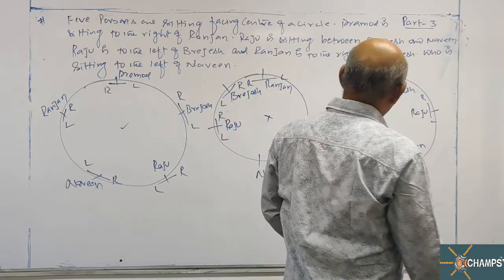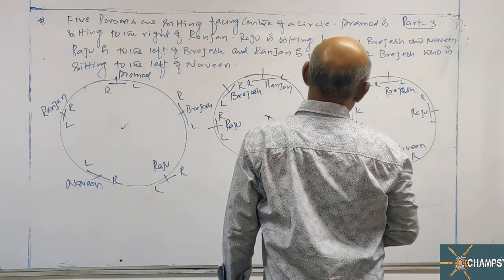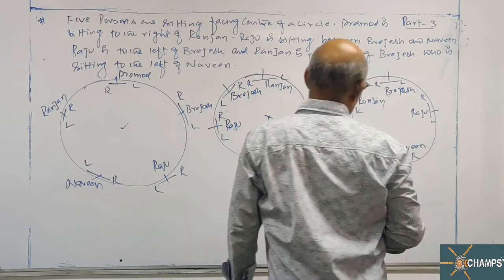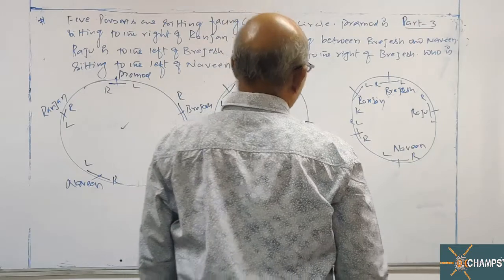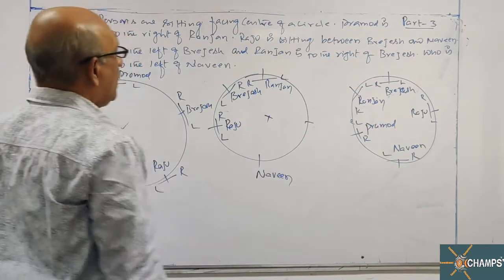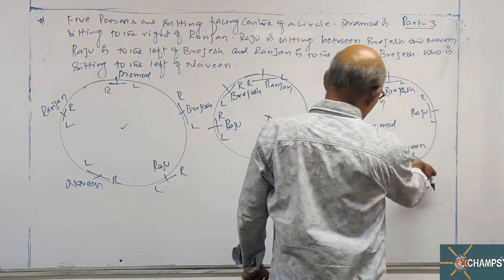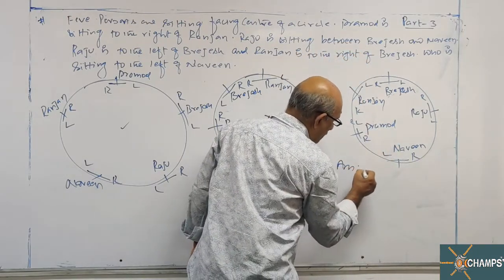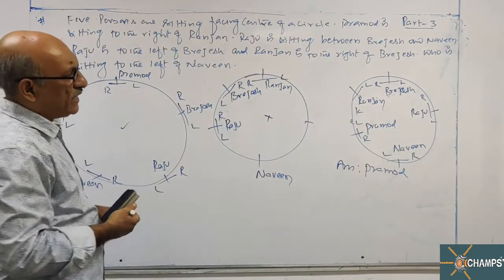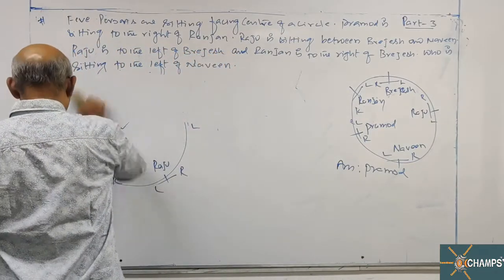Raju is sitting to the left of Brijesh. And Ranjan is to the right of Brijesh, right hand side Ranjan. So 4 are over. Who is left over? Pramod. That's all. Now what is the question? Who is sitting to the left of Naveen? Left of Naveen is Pramod. So 3 times I tried and the 4th time I got the answer. But in the exam you don't have that much time. So do some good practice at home.